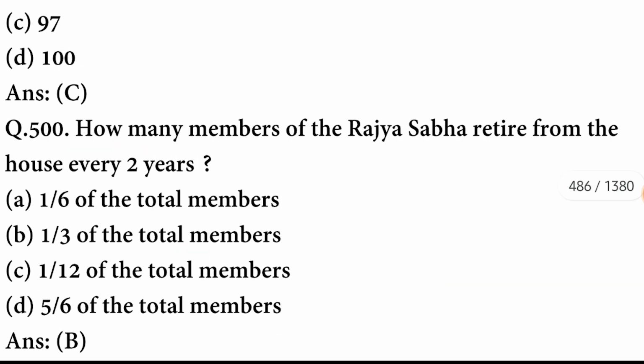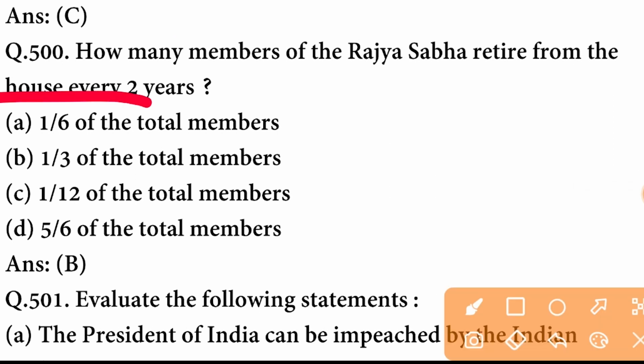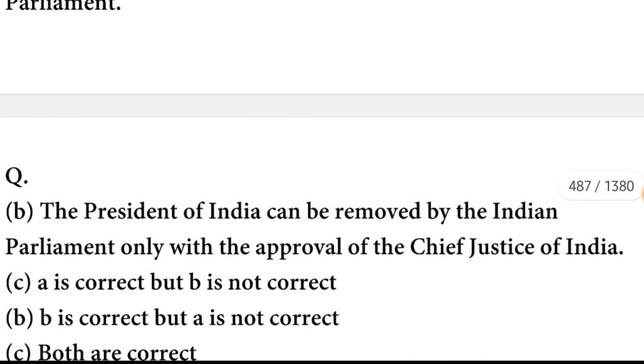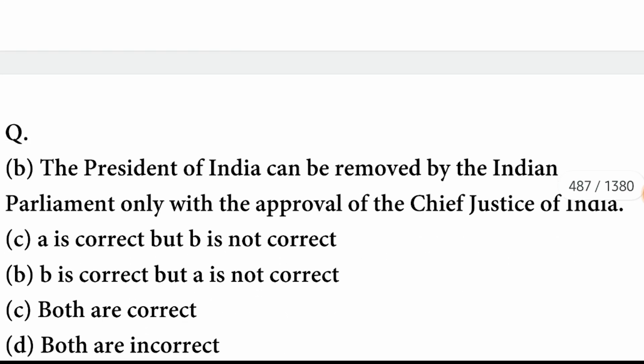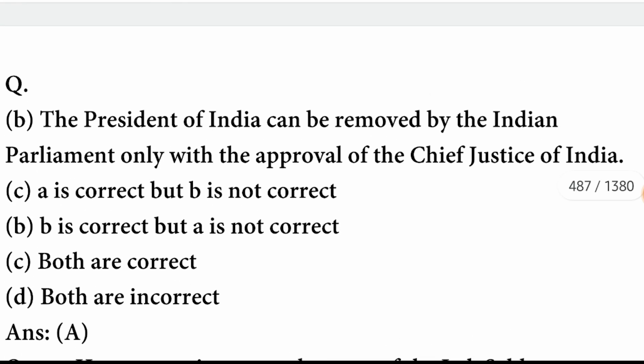C option is correct. How many members of the Rajya Sabha retire from the house every 2 years? The number is 1/3 of the total members. B option is correct. Evaluate the following statement. The President of India can be impeached by the Indian Parliament. The President of India can be removed by the Indian Parliament only with the approval of the Chief Justice of India. So option A is correct and option B is not correct. A option is correct only.